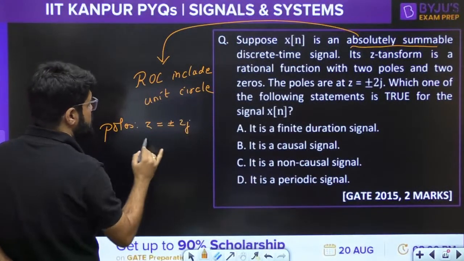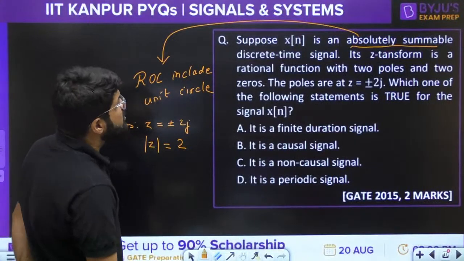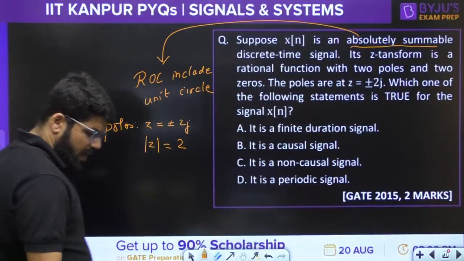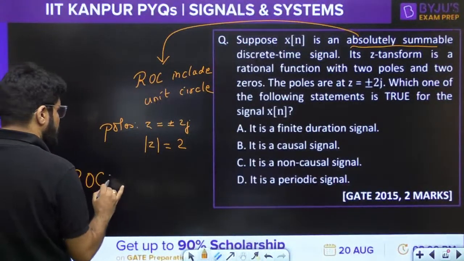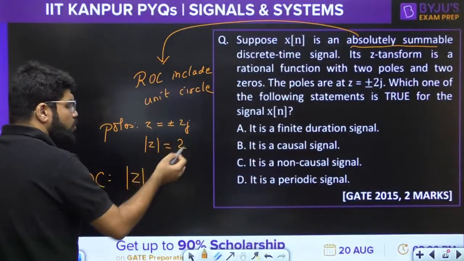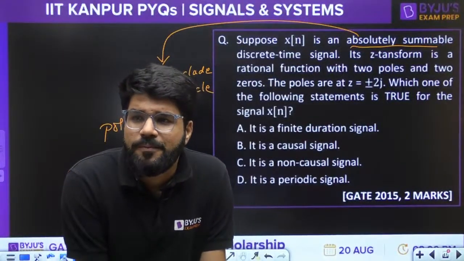Plus minus 2j. So what is the magnitude, mod z? Mod z is equal to 2. The ROC should include the unit circle. So what should be the ROC, combining these two points? The pole lies on the circle mod z equal to 2.